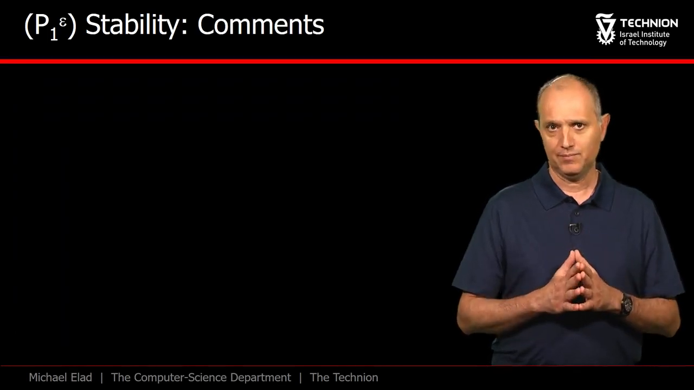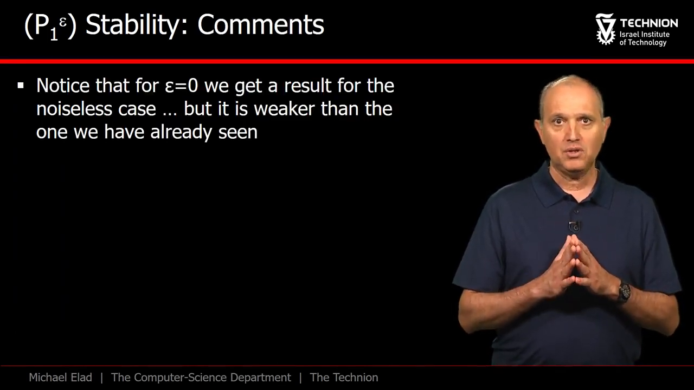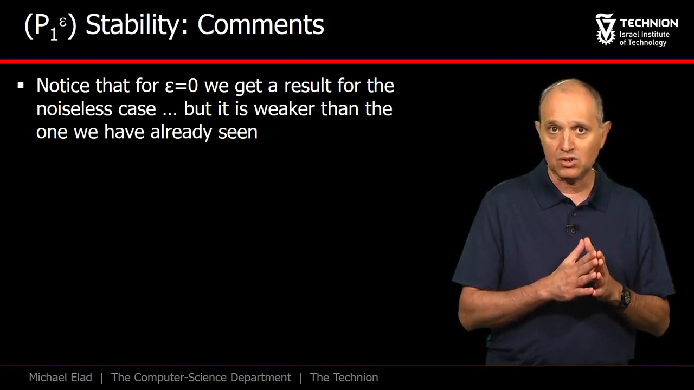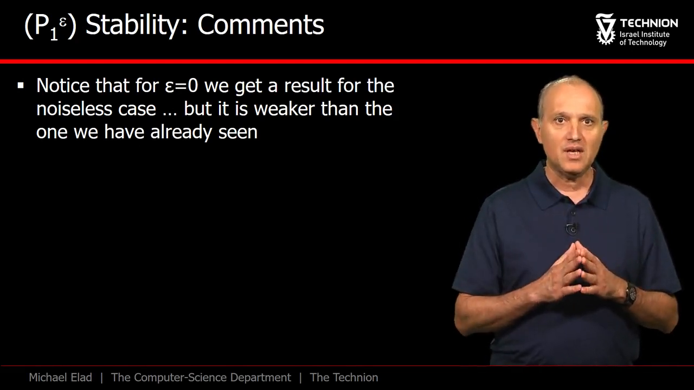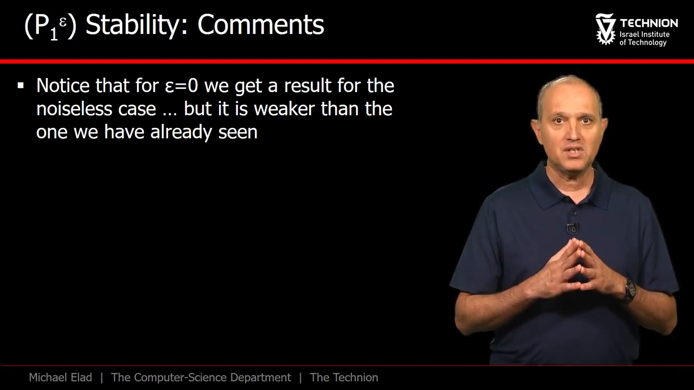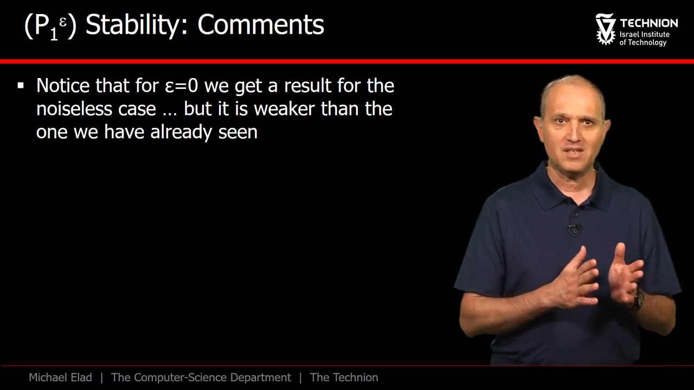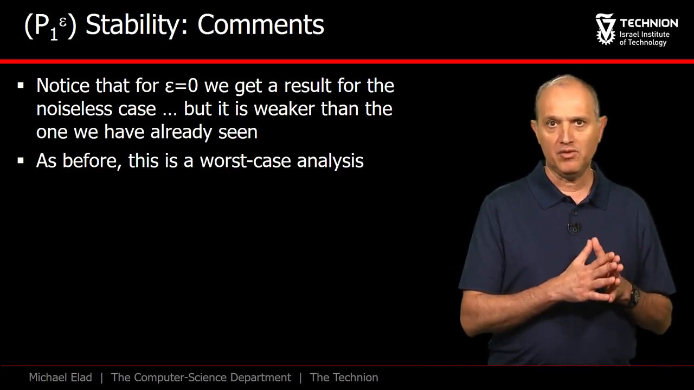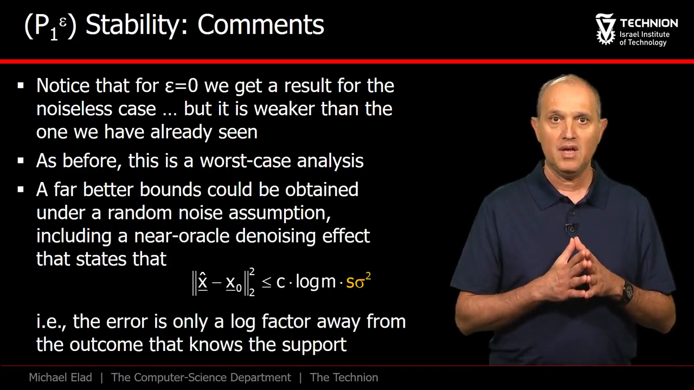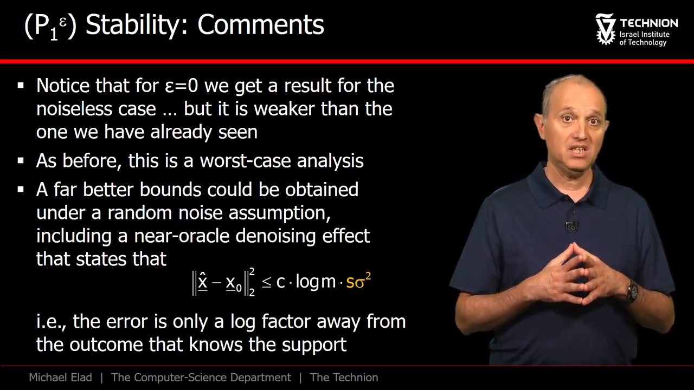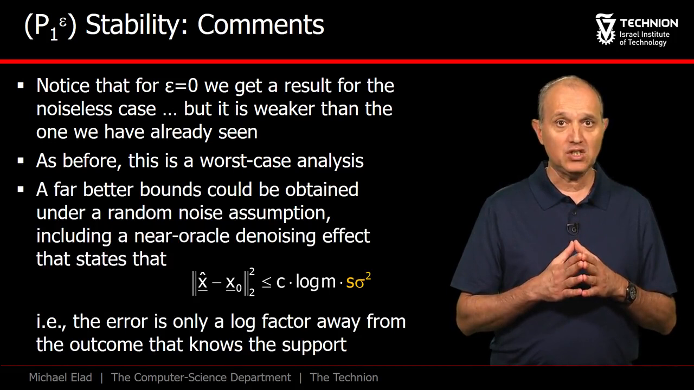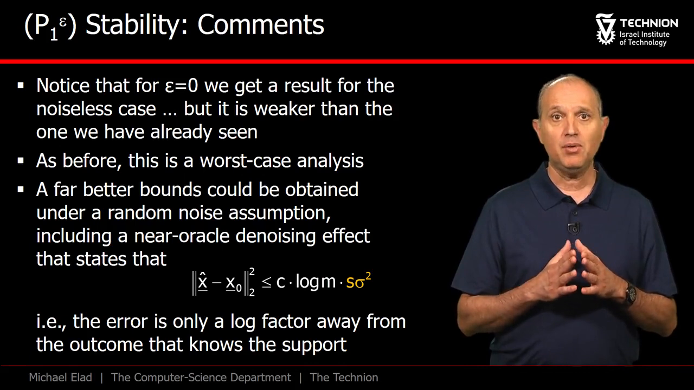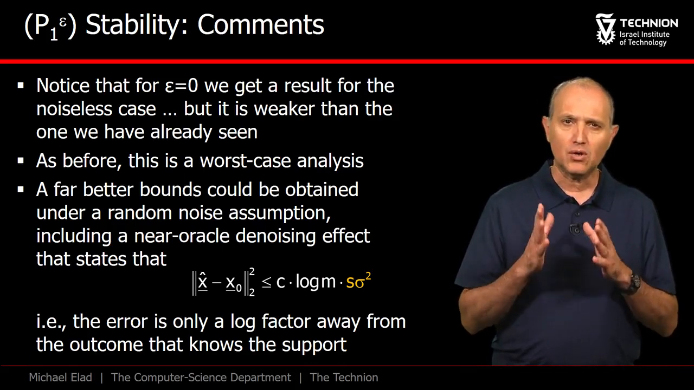Several comments are in order. First, when epsilon is 0, we return to the noiseless case, for which d is simply 0, suggesting that x hat and x naught are the same. However, we see that the permitted cardinalities to enable this result are more restricted, a fact that testifies that our proof is not tight. As in all other proofs of stability and equivalence, this result is a worst-case one, and better results could be envisioned. Indeed, one can prove that basis pursuit leads to a near-oracle performance if the noise is assumed to be random. In this case, the stability error is the oracle's one, up to a constant and a log factor.